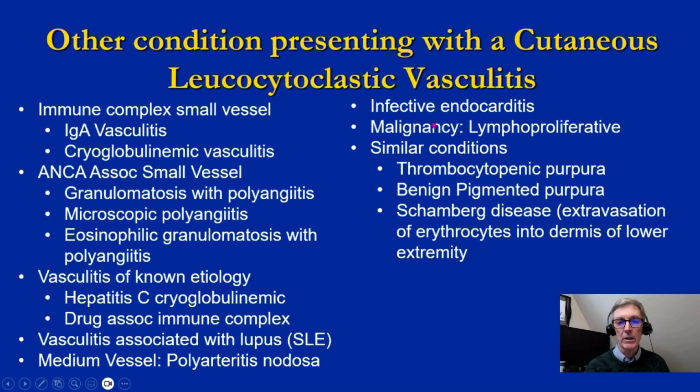You can see a similar picture with infective endocarditis. Sometimes you can see a similar picture with lymphoproliferative malignancies. And there are other conditions which look similar. These are hematologic conditions, thrombocytopenic purpura, benign pigmented purpura, and then Schamberg disease. So it's a vast differential, but that's why I wanted to consider it before we marched into the top two.